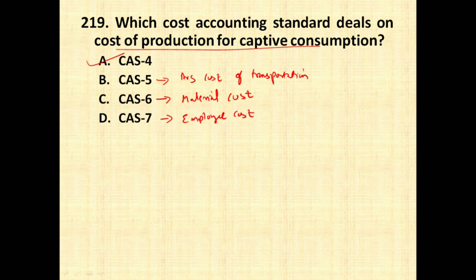So there are in total 24 cost accounting standards, in which cost accounting standard 3, that is related to overhead, and cost accounting standard 10, which is related to direct expenses, are a bit important from exam point of view, and the remaining also they may ask you. So just have a look at all the 24 cost accounting standards.